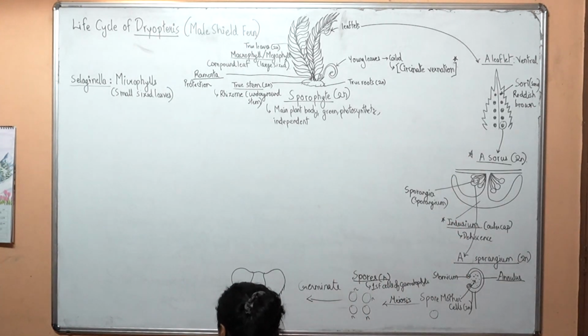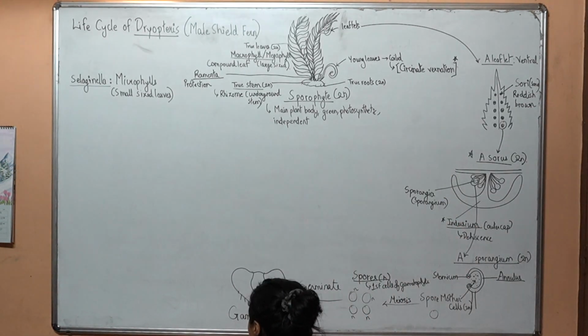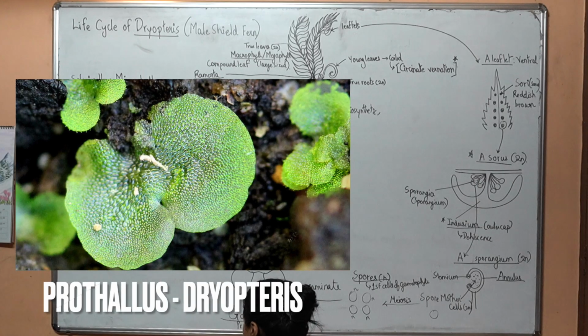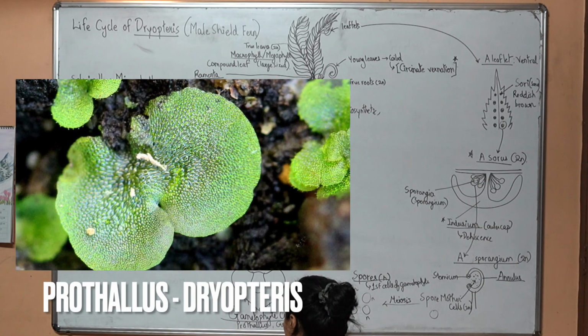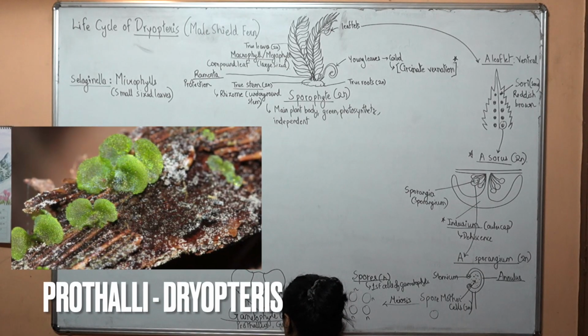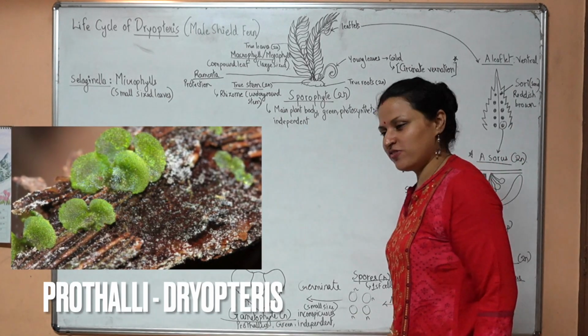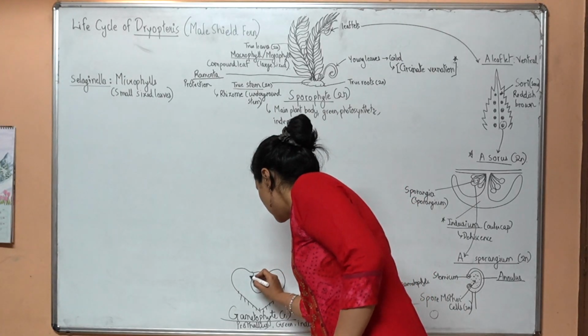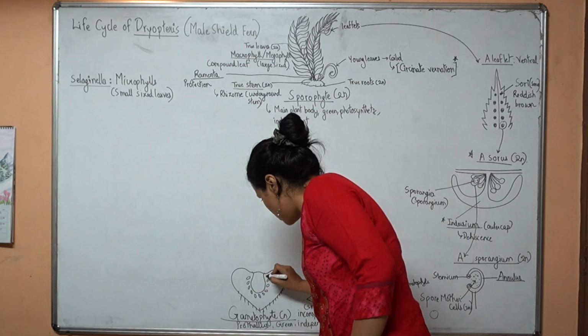These are the gametophytes. This is the gametophyte. It is called the prothallus. It is green, it is independent and it is inconspicuous. Inconspicuous means what? Very small size. Because it is the gametophyte, it will bear sex organs, isn't it? It has to produce gametes. Gametes will be produced inside the sex organ.